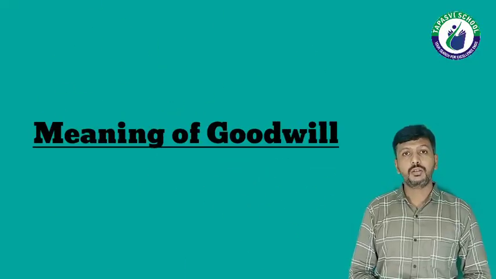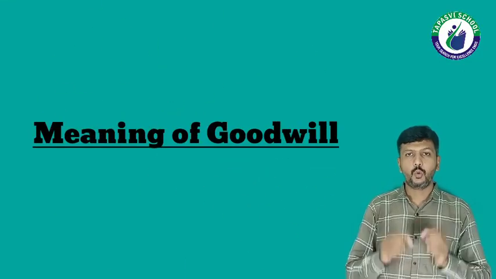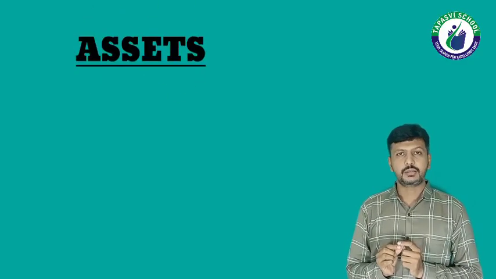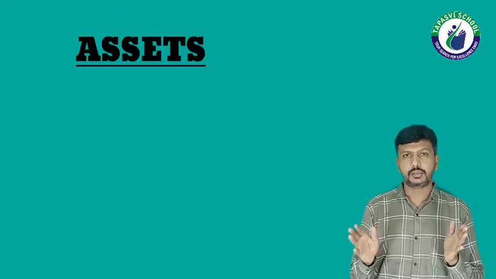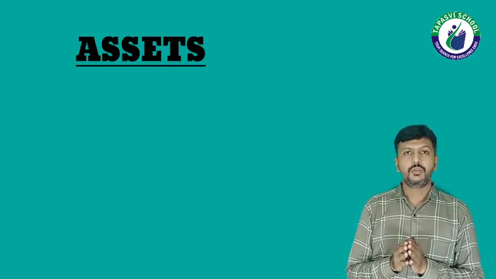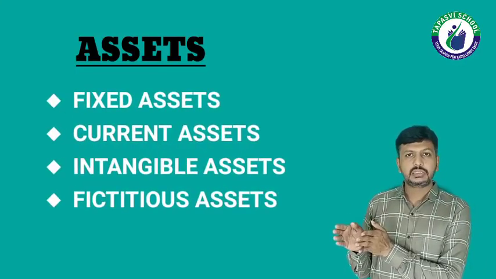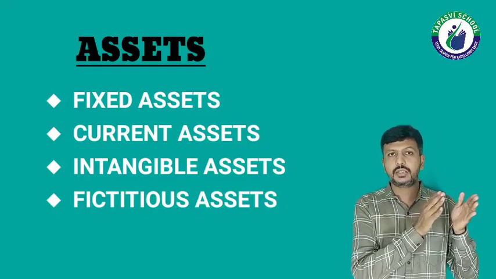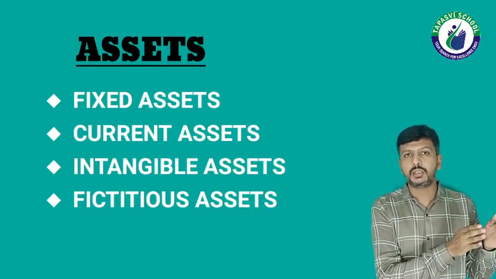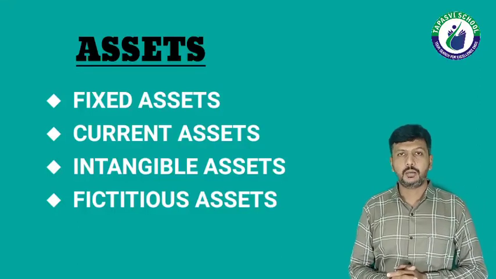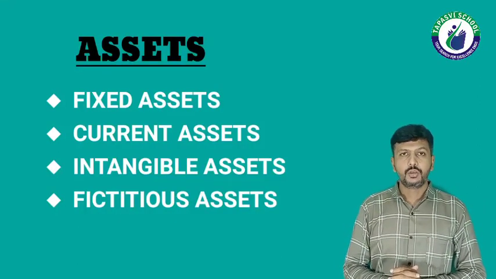So let me start from the meaning of goodwill. First of all, what is goodwill? Goodwill is one kind of asset. Assets are divided into many parts. Certain assets we consider as fixed assets, certain as current assets, certain assets we treat as intangible assets, and certain assets are a part of fictitious assets. So let me first explain these assets. What is fixed, what is current, what is intangible, and what is fictitious.